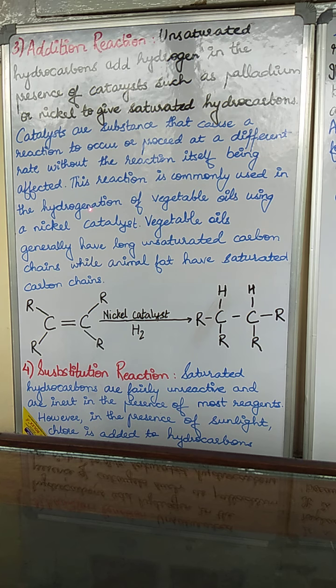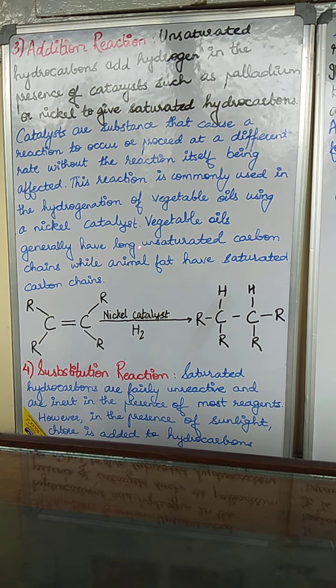Okay, hydrogenation means addition of hydrogen. So addition of hydrogen is done in presence of catalysts like palladium or nickel to vegetable oils, and the vegetable oil gets converted into vegetable ghee. Okay, so this reaction is commonly used in the hydrogenation of vegetable oils using a nickel catalyst.